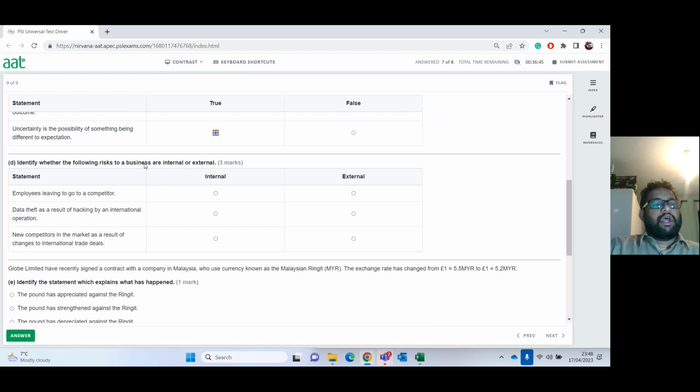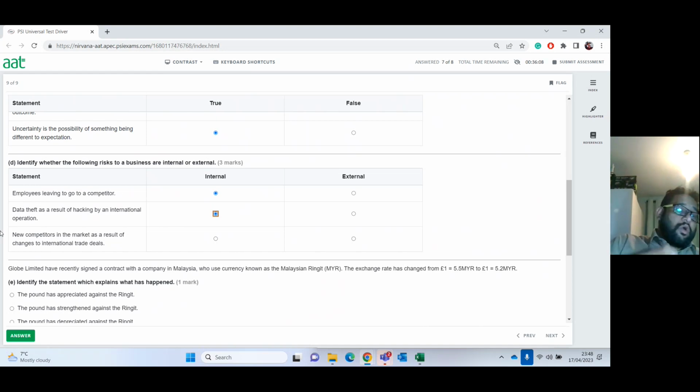Identify whether the following risks to the business are internal or external. If you look at the first one, employees leaving to go to a competitor. That is something within the business. We are losing people. They're leaving this business to go to one of the competitors, to another business. That is an internal concern. It's a risk. Data theft as a result of hacking by an international operation. That is also internal because our data has been exposed. So we have to think of it as an internal risk to the business.